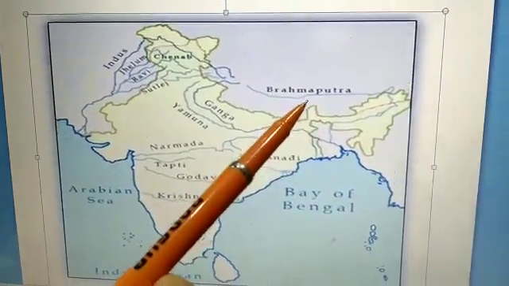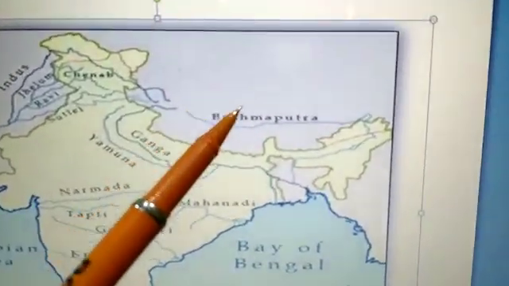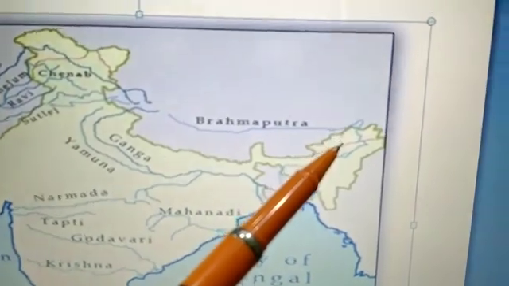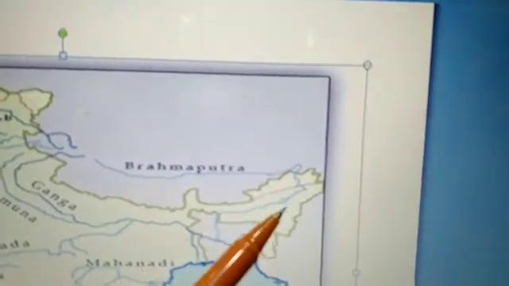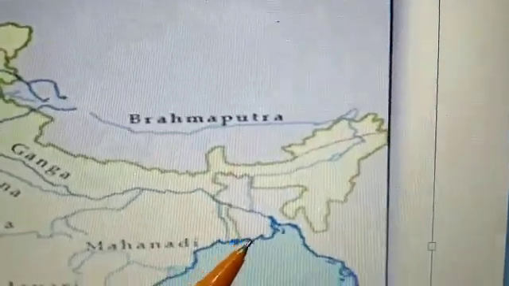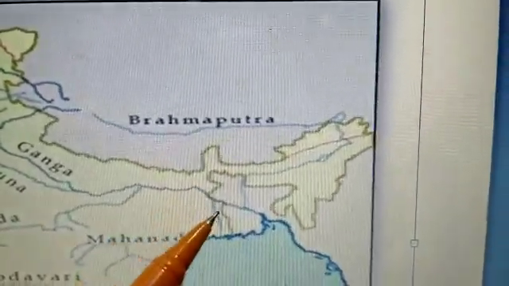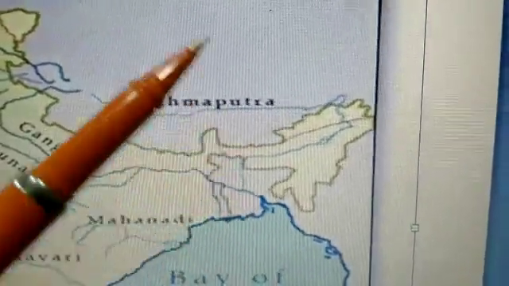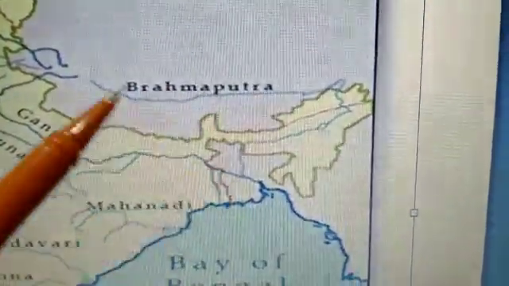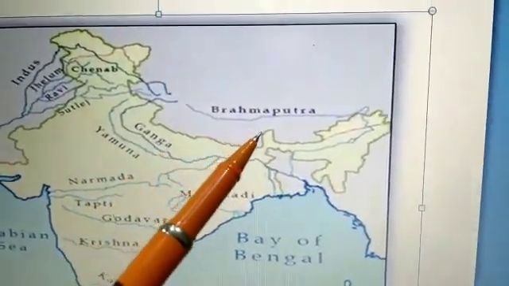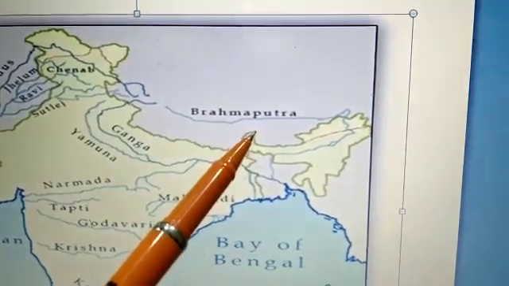Now the last is the Brahmaputra. It rises in Tibet, then goes to Arunachal Pradesh and comes down into Assam, and flows and merges into Bengal with the river Ganga. So these are the locations of the three rivers. The first is the river Satluj, the second is the river Ganga, and the last is the river Brahmaputra.